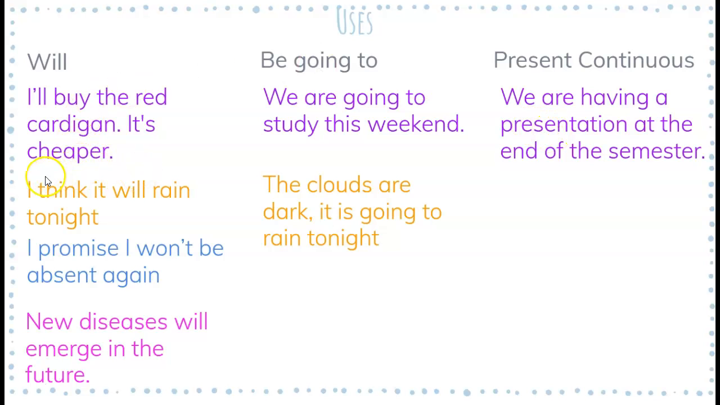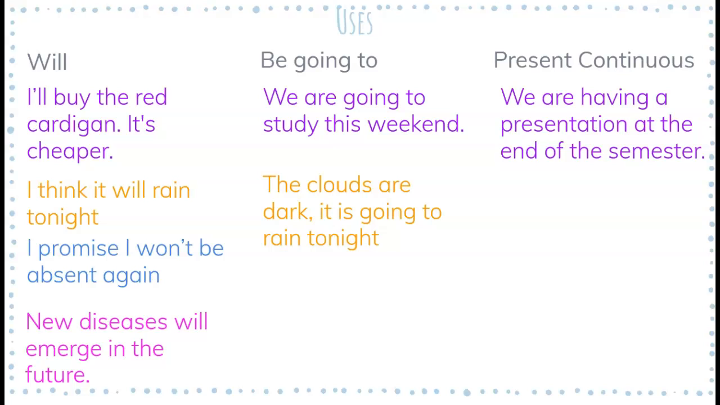Then we have in yellow the predictions. For example, I think it will rain tonight. This prediction is based on what I think, not on evidence. Versus be going to, the clouds are dark, it is going to rain tonight. This means that I am making my prediction based on evidence, on the dark clouds. Okay. Then the other use of will is for promises, threats, warnings, and requests.